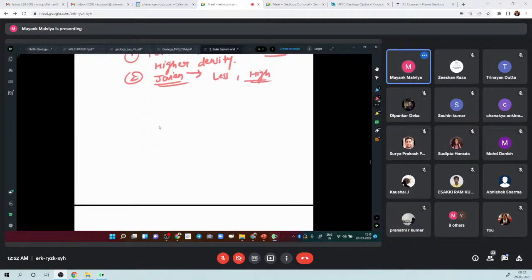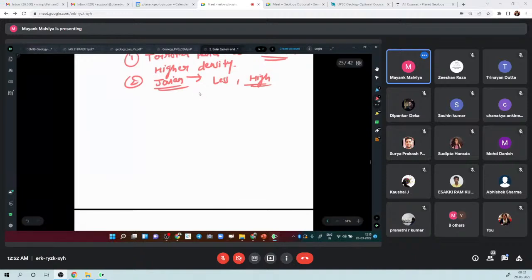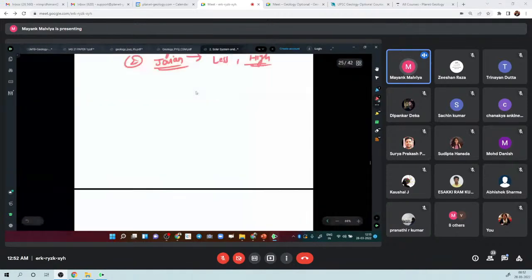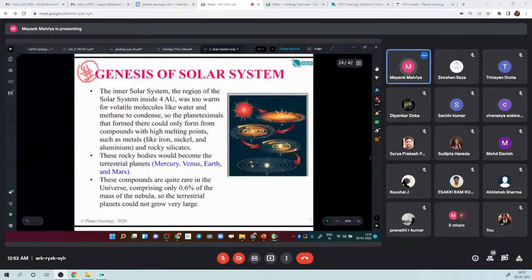So see, this is also here itself. So this is what this is saying: the inner solar system, that is the region of the solar system inside 4 AU. 4 AU means 4 astronomical units. Can anybody tell me what is 1 AU? How much is 1 astronomical unit?